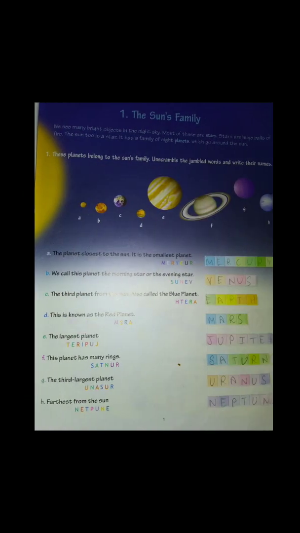Page 2. This is page 2. We were discussing page 1. Now we are on page 2. All planets except Venus and Mercury have moons. So all the planets except Venus and Mercury have moons.